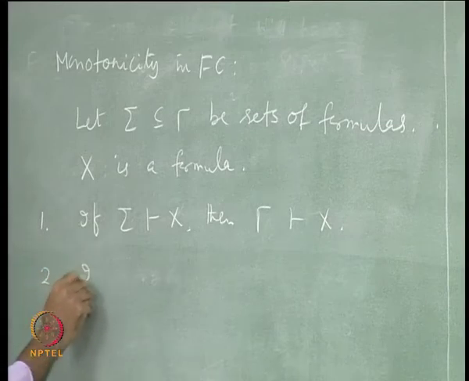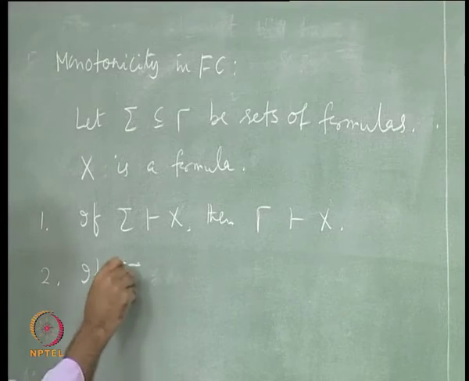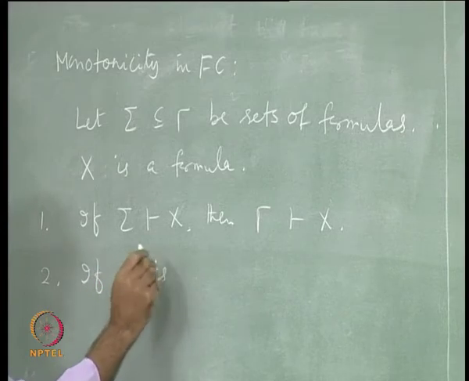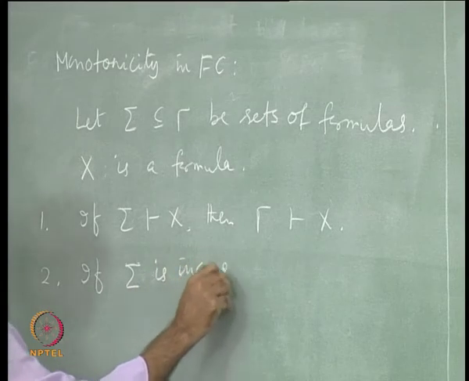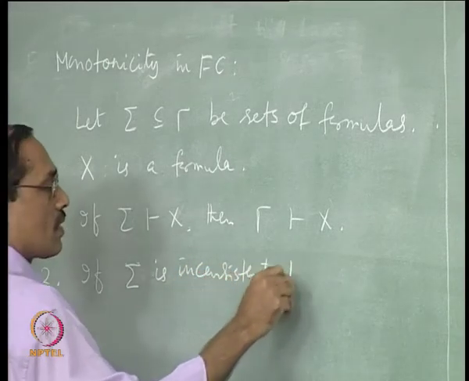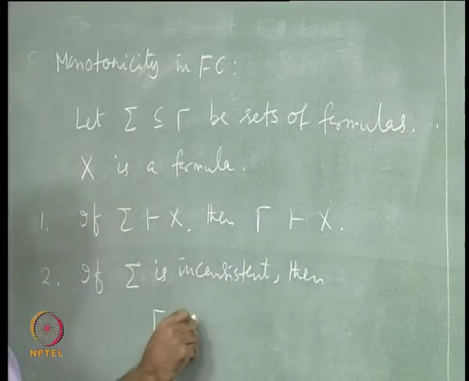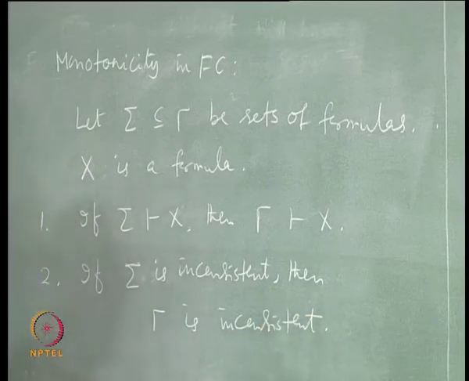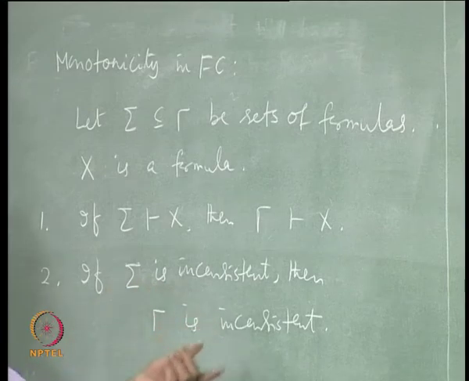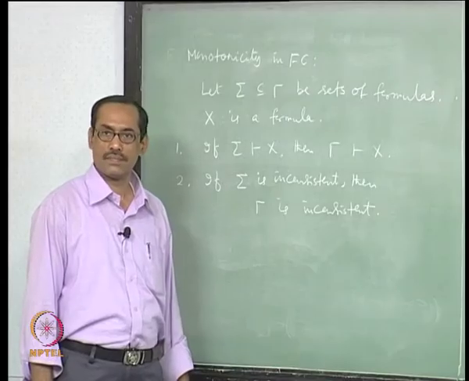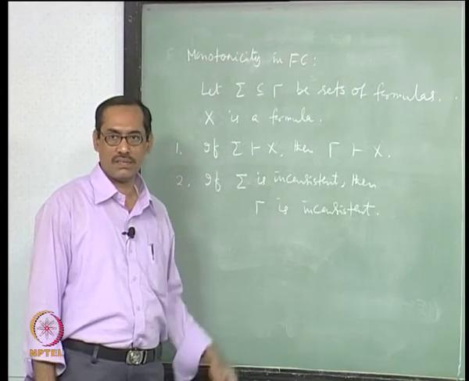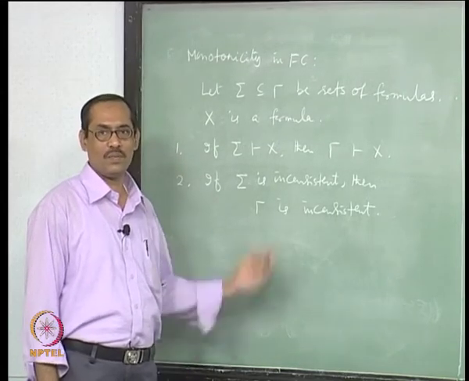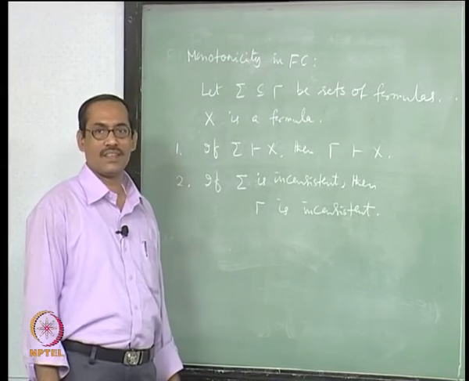Also we had another form, if, well we go the other way, right, or you can write it as if gamma is consistent then sigma is consistent, fine, but we will be proving this, fine.